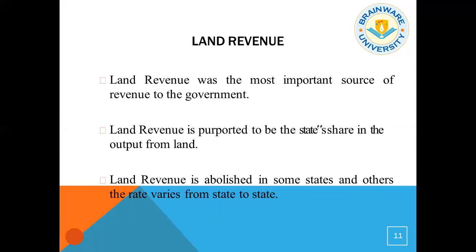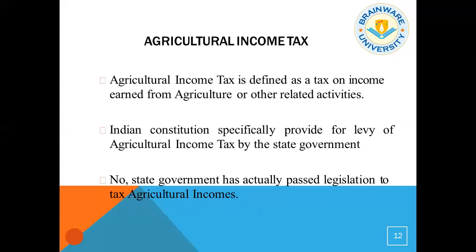Now, this land revenue is modified into agricultural income tax. But in India, most of the agricultural income arising from agricultural land or the land appurtenant thereto is exempted from tax to encourage agricultural income. Now look, land revenue is now reformed as agricultural income tax, which is defined as a tax on income earned from agricultural or other related activities. No state government has actually passed legislation to tax agricultural incomes.